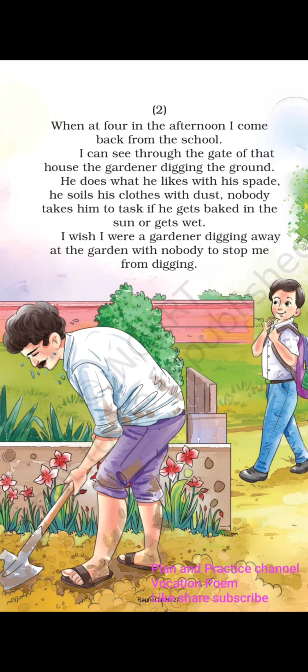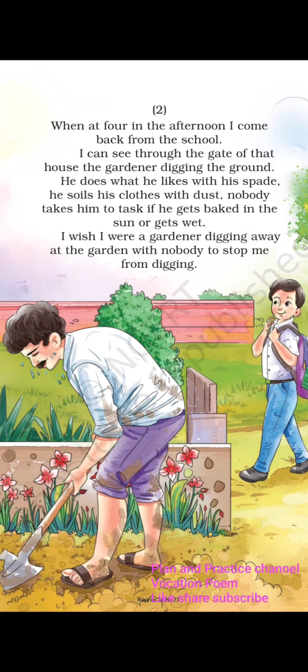So he fully soils his clothes. He fully dirties his clothes. The dirt comes and sticks over his clothes. But nobody asks the gardener. But if the boy dirties his clothes, his mother would definitely ask him. So he wants that freedom.